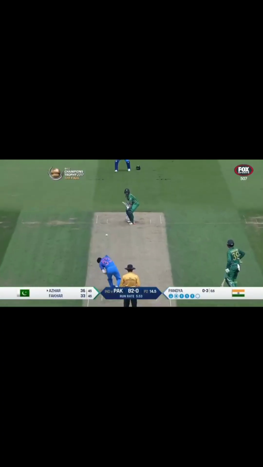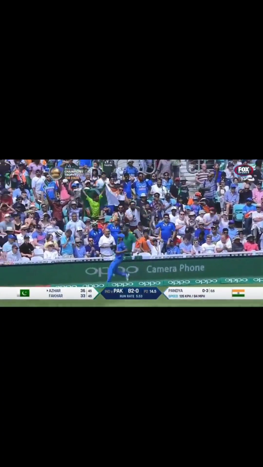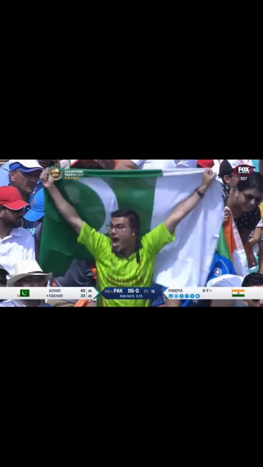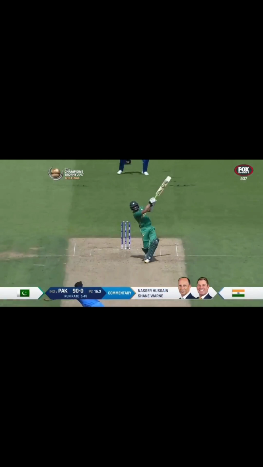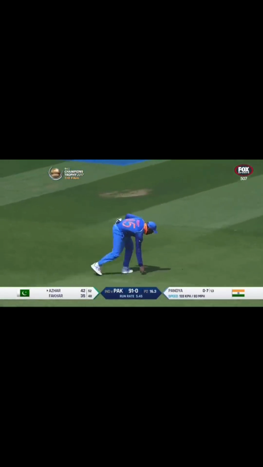It's called... In the air, and could hurry away before it does. Azhar Ali ends the over with a boundary, 86 for none. Up in the air, does it land safe? It does. How did he get it there?